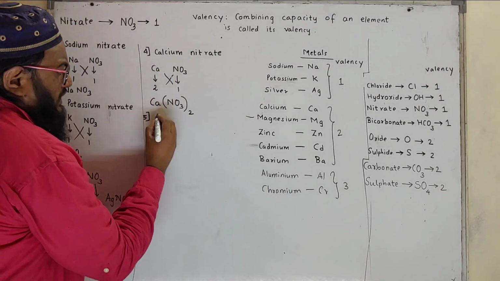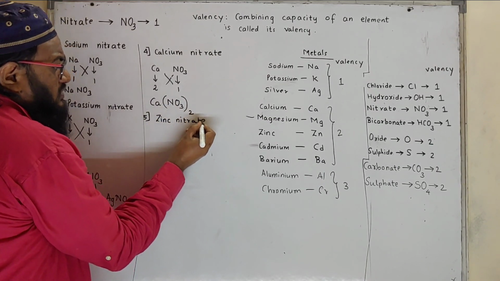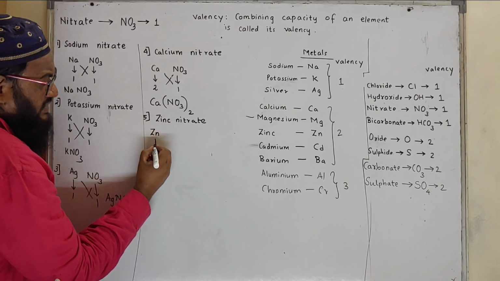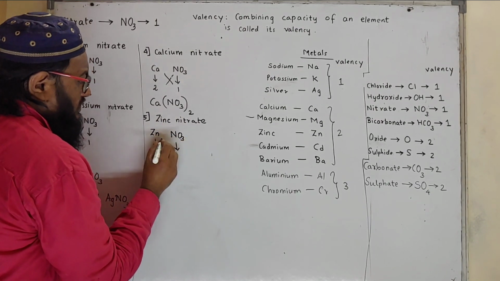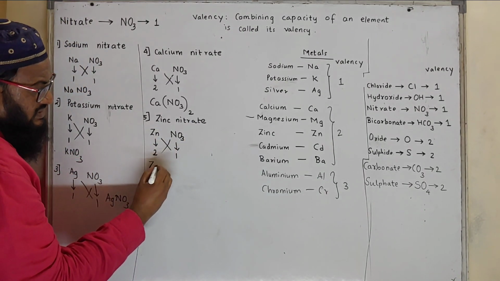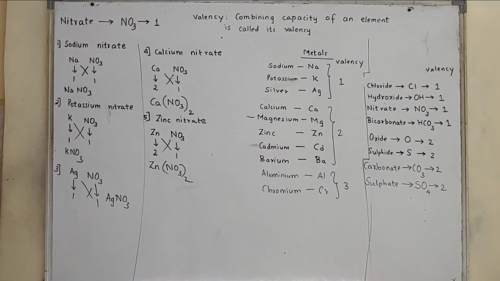So next one, magnesium nitrate or zinc nitrate. Zinc nitrate, what should be the formula for zinc nitrate? Zinc Zn valency is 2, nitrate is NO3, valency is 1. Exchange the valency, formula will be Zn and NO3 2 times.